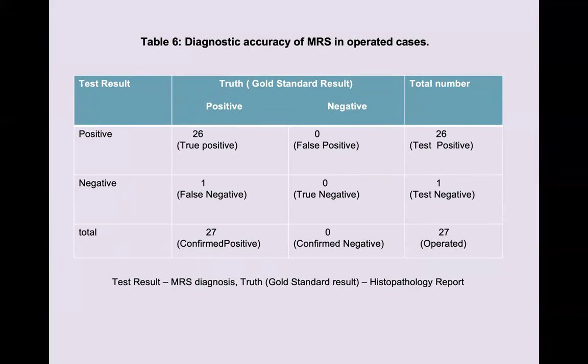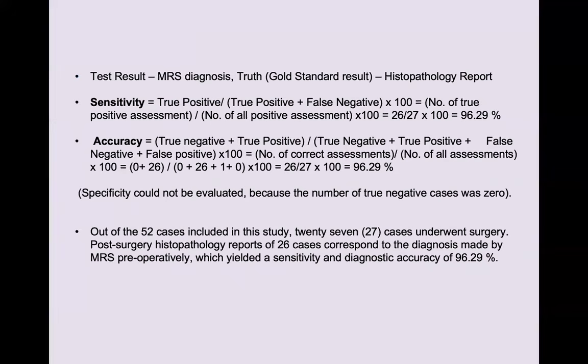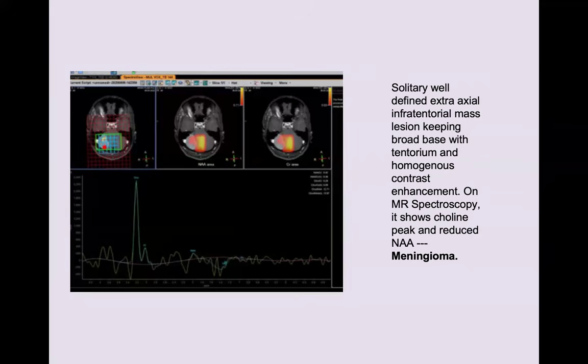So this is the diagnostic accuracy of MRS in operated cases. The test result is the MRS diagnosis, and the gold standard result is the histopathology report. We calculated sensitivity and accuracy. Specificity could not be evaluated because the number of true negative cases was 0. Out of 52 cases included in the study, 27 underwent surgery. Post-surgery histopathology reports of 26 cases corresponded to the diagnosis made by MRS preoperatively, which yielded a sensitivity and diagnostic accuracy of 96.9%.